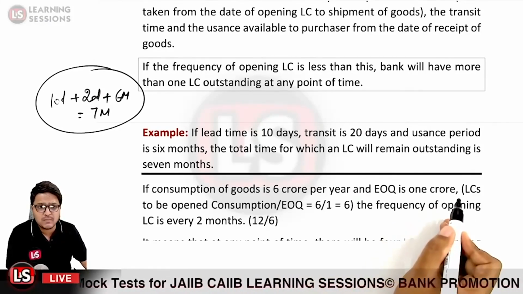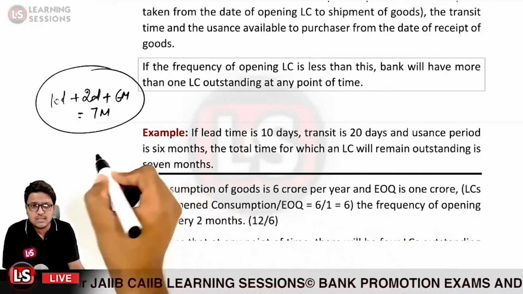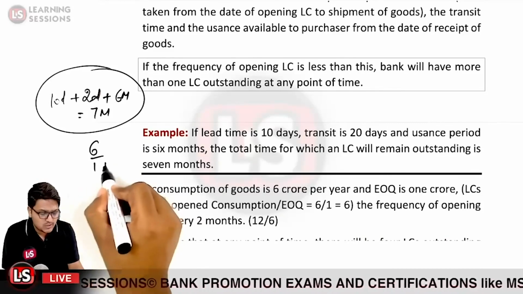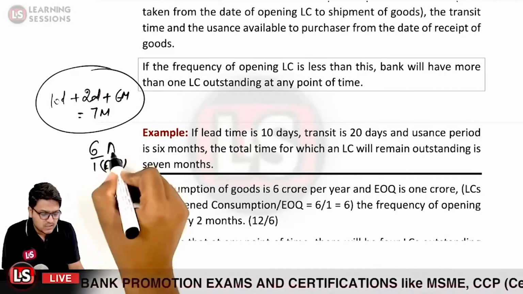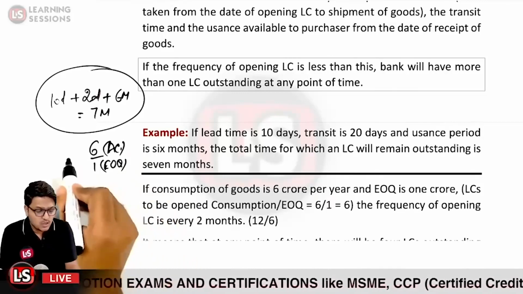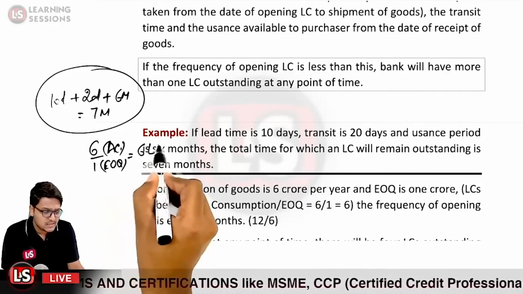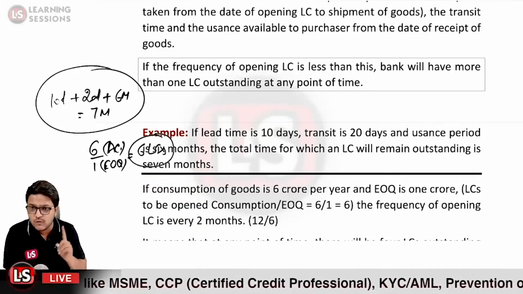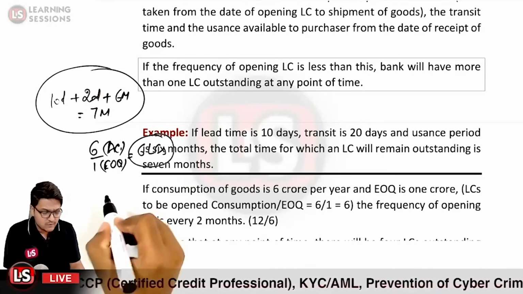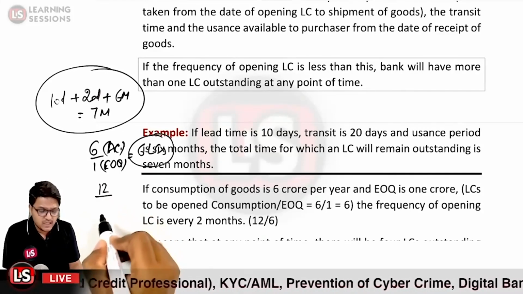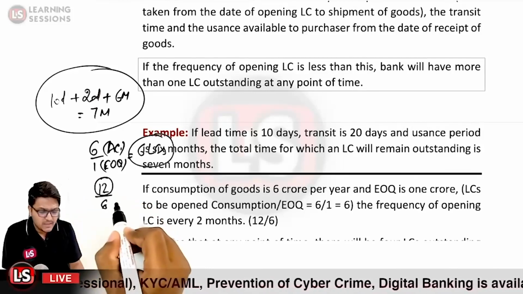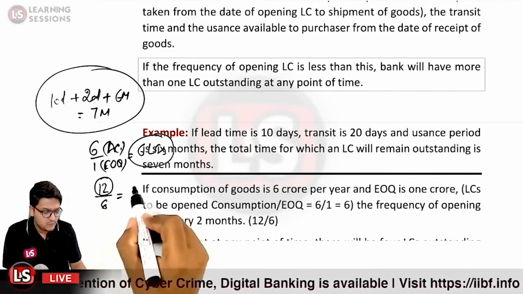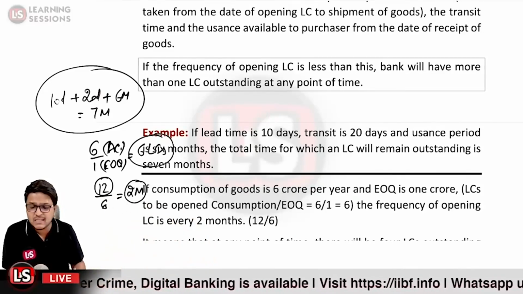So the LCs to be opened would be equal to consumption divided by EOQ. Our annual consumption is 6 crore and the EOQ is 1 crore. So the total number of LCs to be opened is 6 LCs annually. And what would be the frequency of opening a letter of credit? We can calculate it by dividing 12 by 6, the number of months in a year divided by the total number of letters of credit to be opened. So each LC would be opened in a period of 2 months.